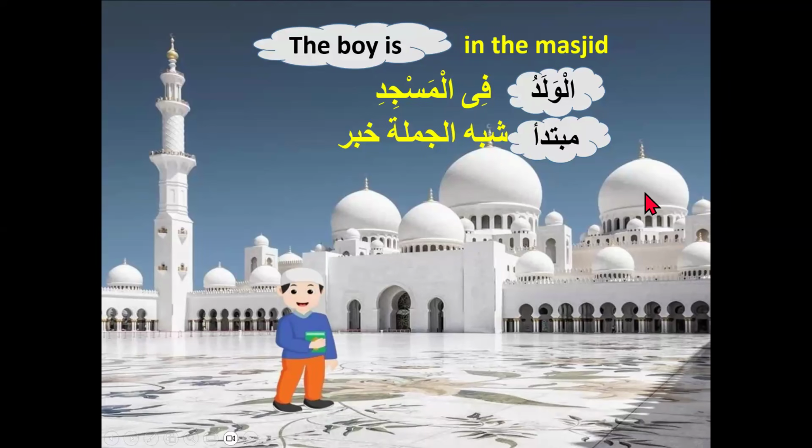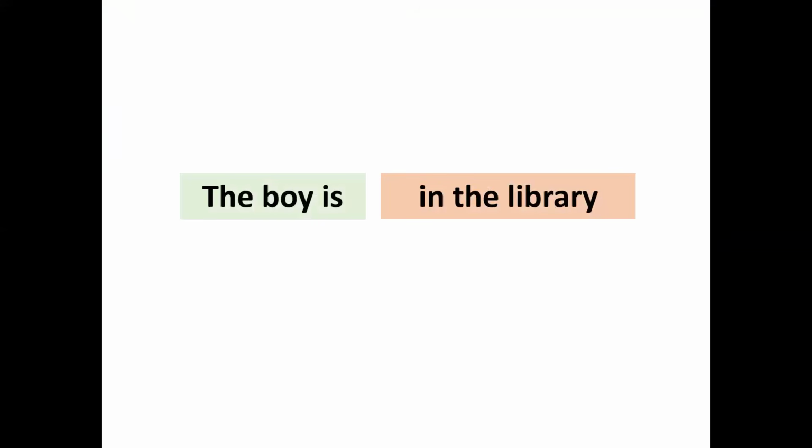So I hope you understand, and I will explain a little bit more with some examples. Then I will move towards the Qurani ayat, inshallah ta'ala. I'm giving you one sentence here: the boy is in the library. If I ask you, does this give you complete meaning? Does it make sense? Yes, of course, it is giving me full meaning, because the boy is the subject here. It's a subject, it's a mubtada.